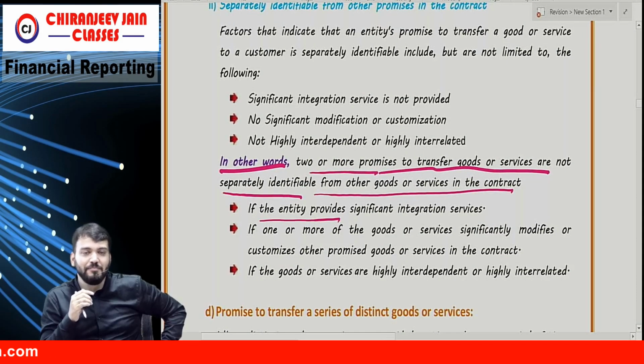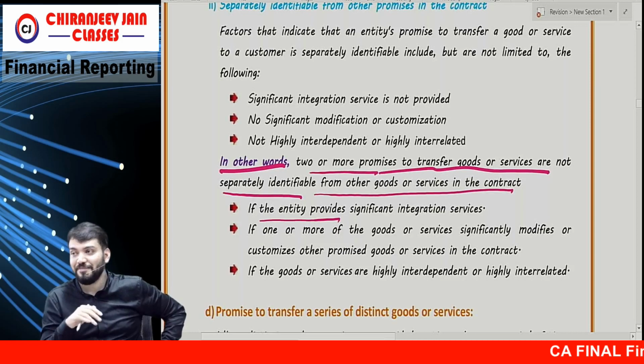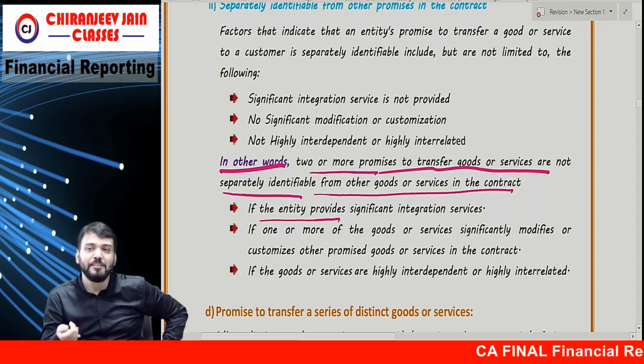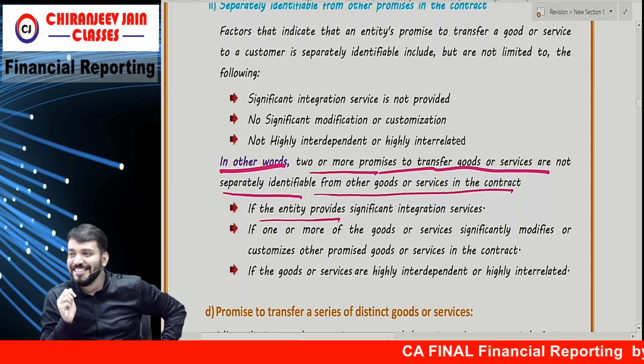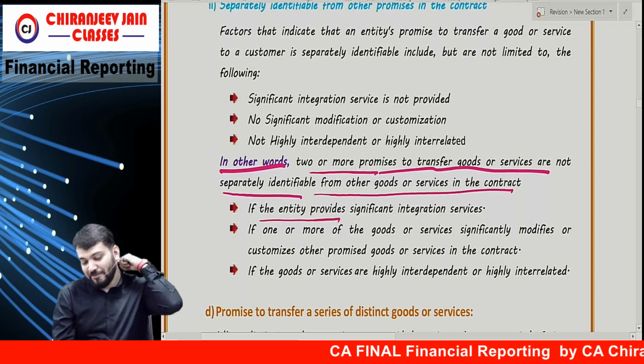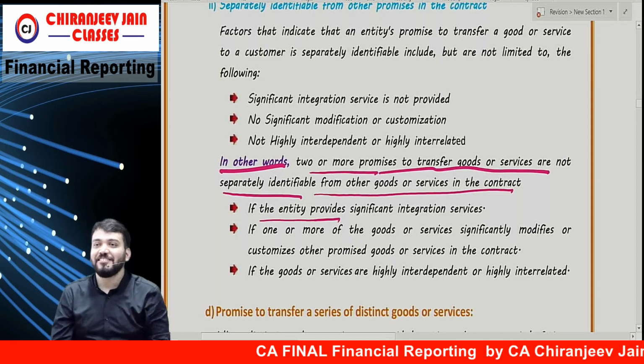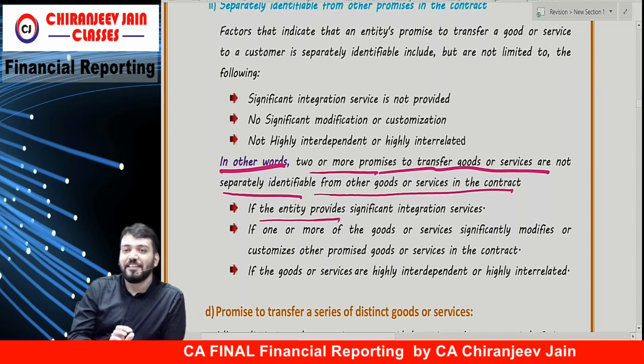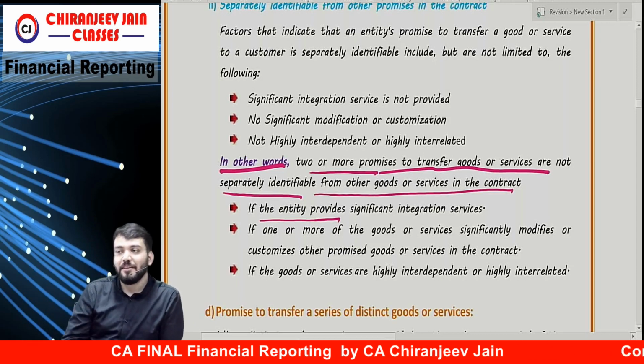Yes, this Ind AS 115 is very technical. I can't speed up. If I speed up, you can only read. If I just say, if the entity provides, so what will you understand? How many days do I take in a regular class? What do you think?